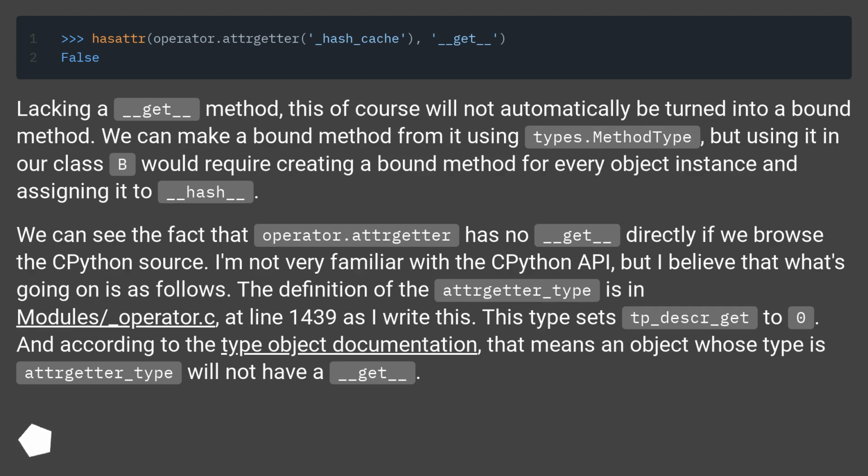We can see the fact that operator.attrgetter has no __get__ directly if we browse the Python source. I'm not very familiar with the Python API, but I believe that what's going on is as follows. The definition of the attrgetter type is in Modules/_operator.c at line 1439 as I write this. This type sets tp_descr_get to 0. And according to the type object documentation, that means an object whose type is attrgetter type will not have a __get__.